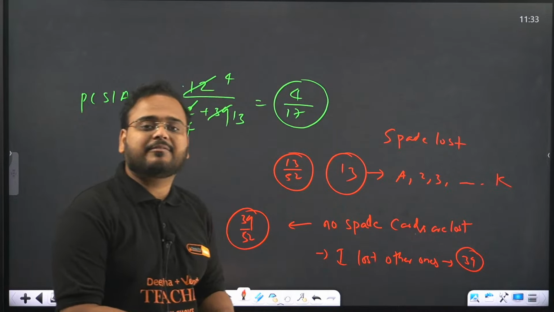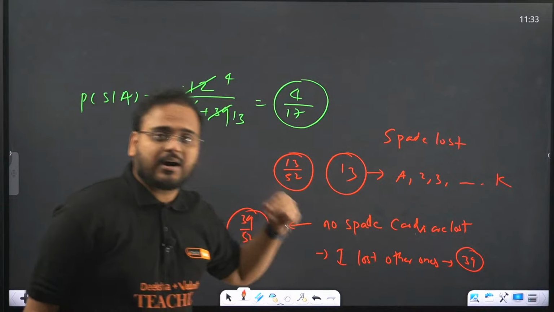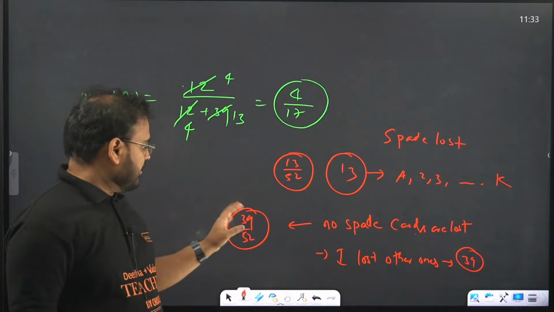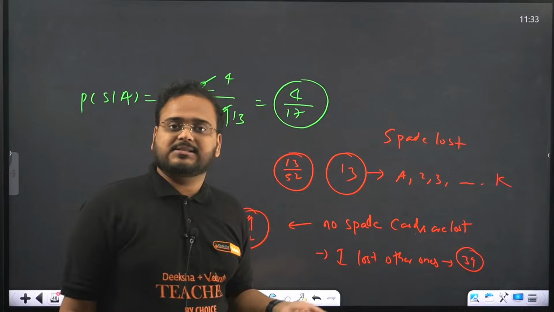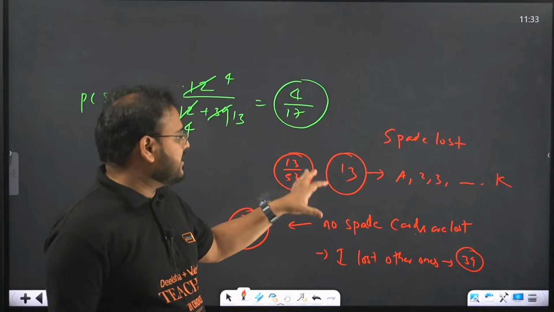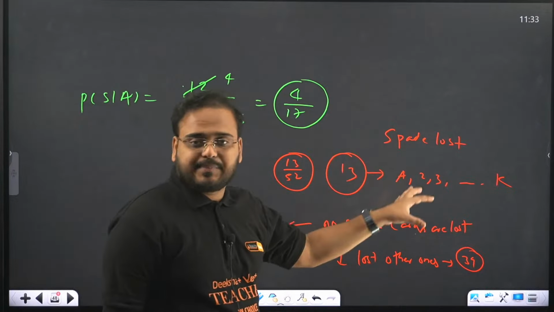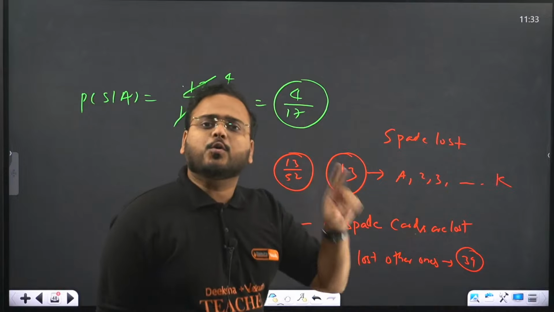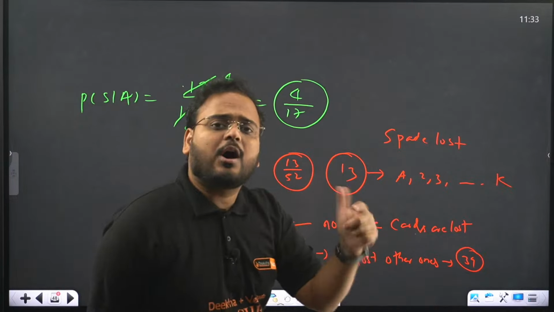It is not that when you write 51 you have removed a card, so the total is less. There's no removing like that. It's just talking about if you lose a spade, how will you lose it? You lose in 13 ways. If you do not lose a spade, it means you lose others. How many ways can you lose it?